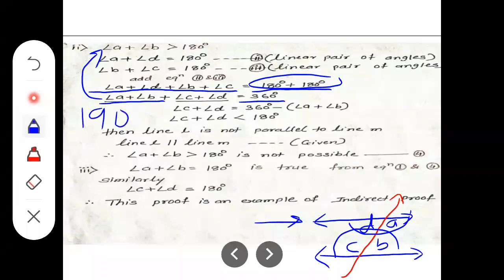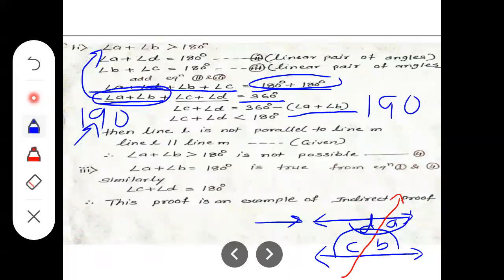Okay. Now in the next step, what I have done here, that this A plus B, this pair gets subtracted with 360 degree. Now put the value of angle A plus angle B together. We consider it as greater than 180 degree, that means 190 degree.